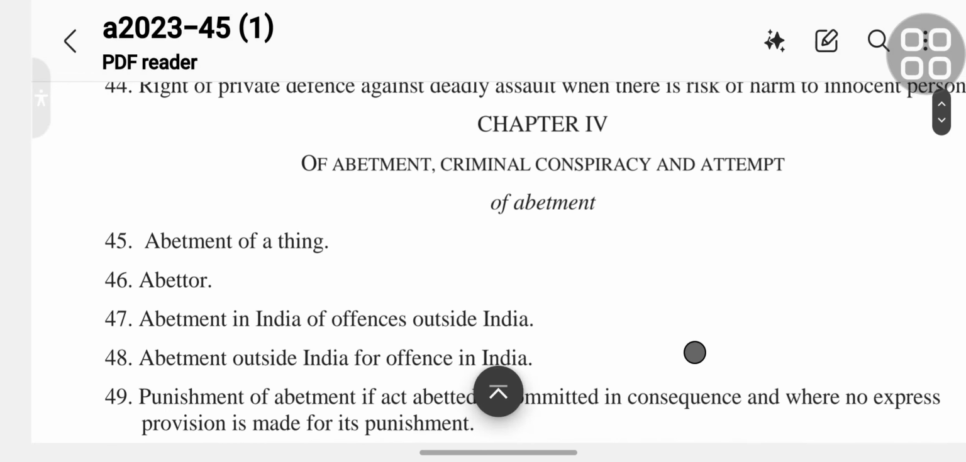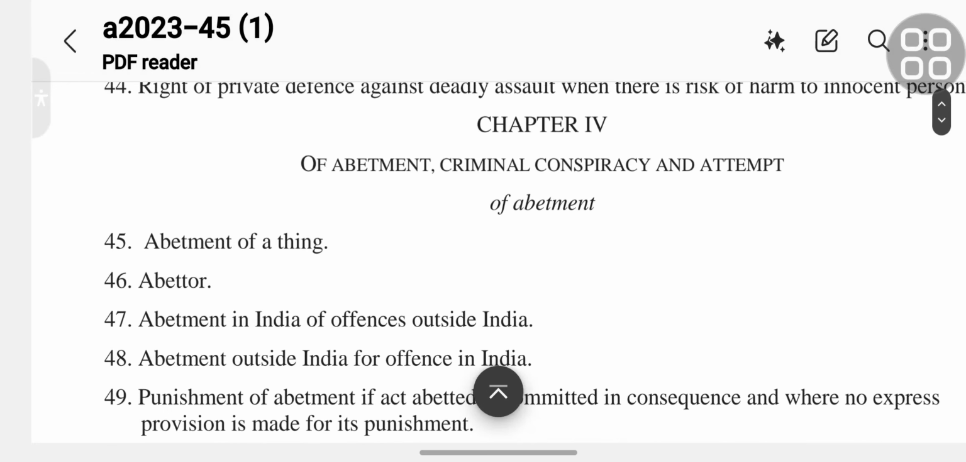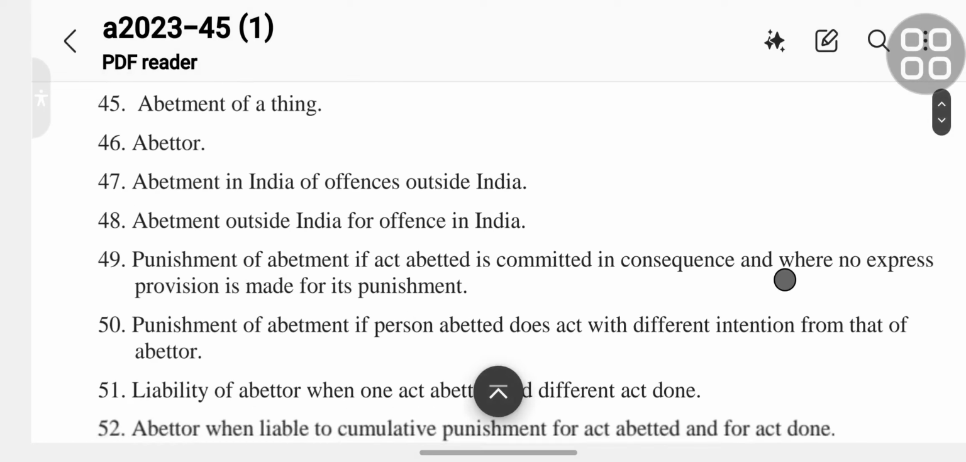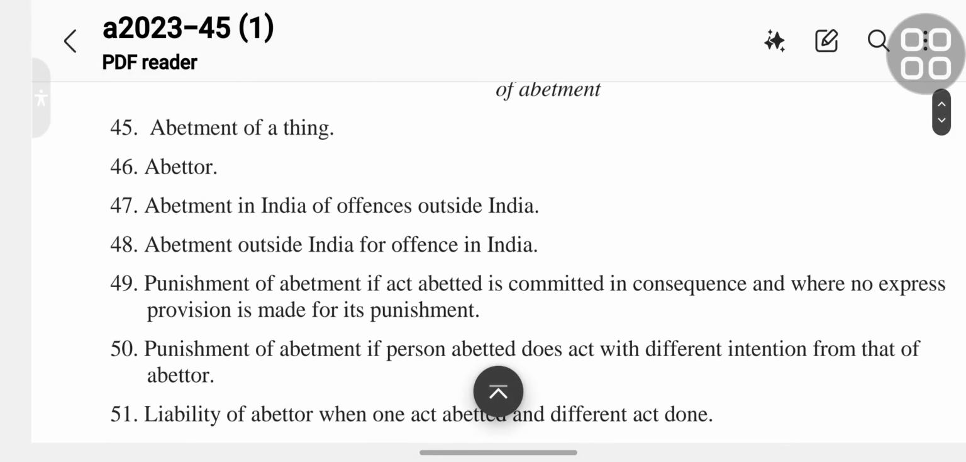Okay, now come to Chapter 4, of abetment, criminal conspiracy and attempt. Section 45, abetment of a thing.